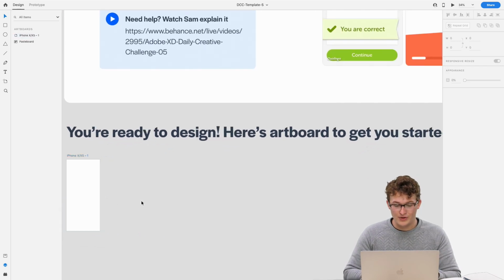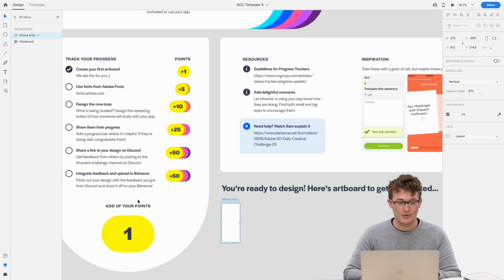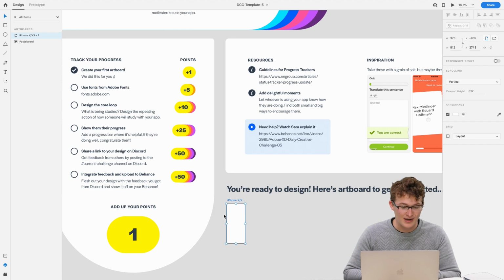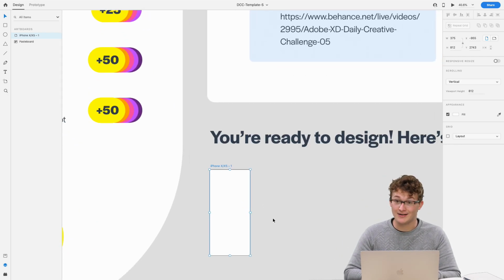So we are ready to design. I have your first artboard here. Over to the left is just a little point system to track your progress, nothing more, but that can help you stay on task.